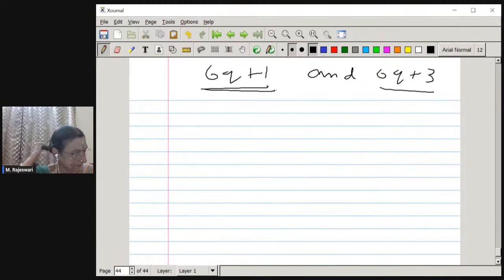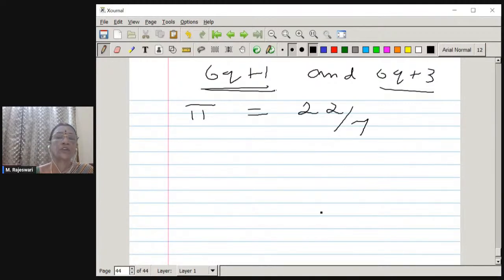And now here I would like to cover the proof of irrationality of pi. Okay. Now, pi is a number. We all take this as 22 by 7. So going by the definition, pi is a constant value. And when do we come across this constant value?